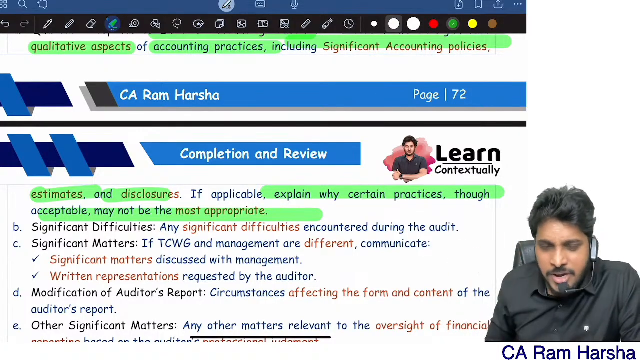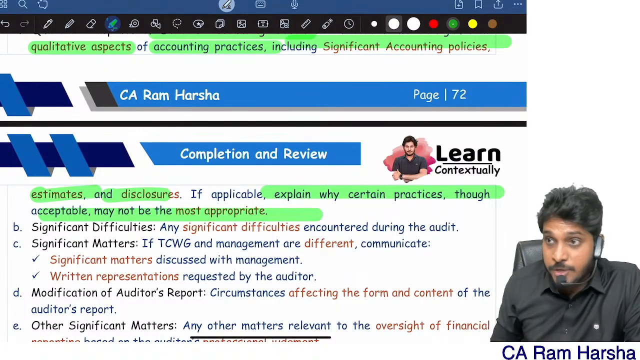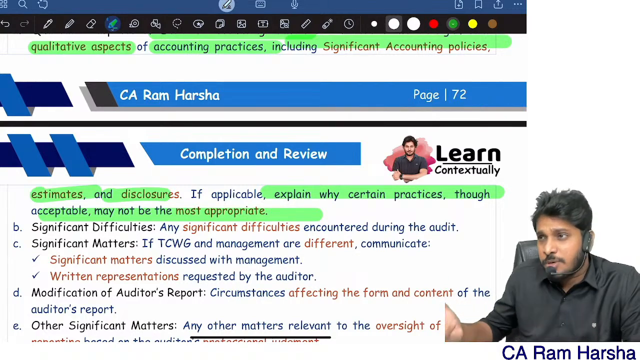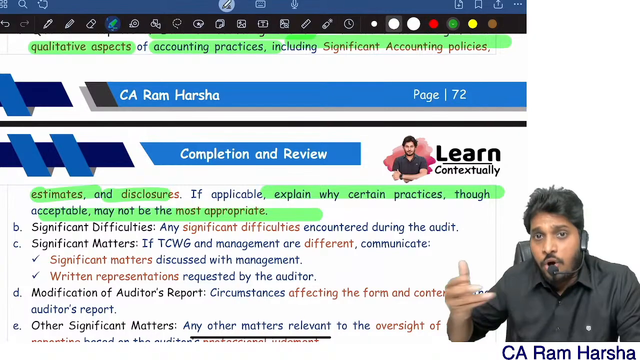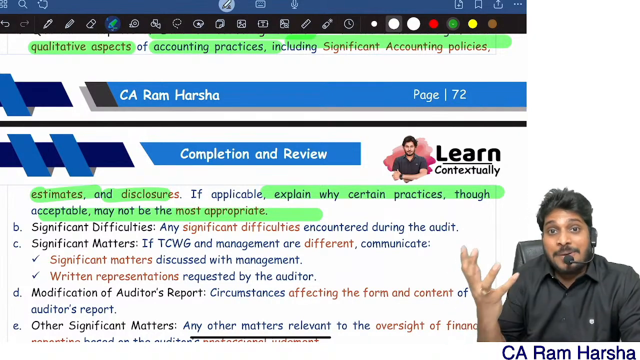Generally, the first time you are doing an audit, you may not communicate this, because you don't have any idea about their accounting practices. You haven't understood their practices and their culture. Over a period of time, when you have done the audit for 3-4 years, you will understand their practices.